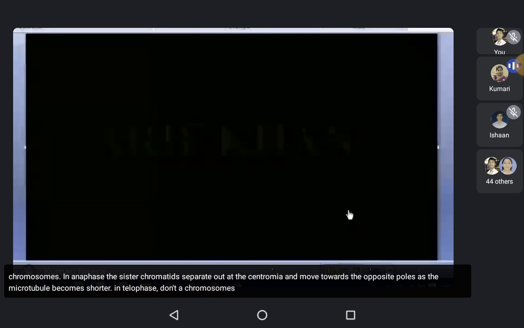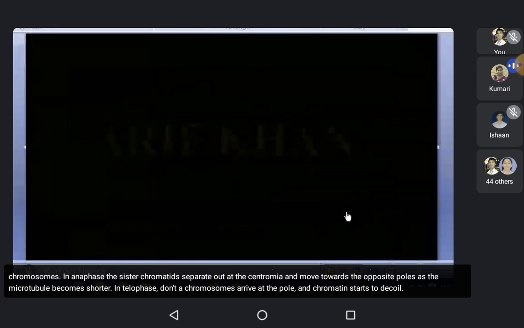In metaphase, microtubules of the spindle interact with the chromosomes. In anaphase, the sister chromatids separate out at the centromere and move towards the opposite poles as the microtubule becomes shorter. In telophase, daughter chromosomes arrive at the pole and chromatin starts to decoil, followed by the reformation of nucleoli and nuclei.